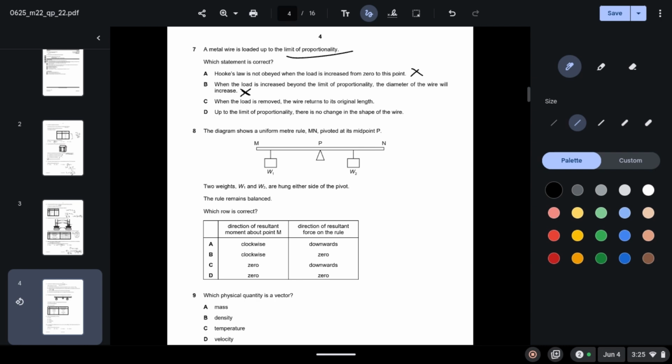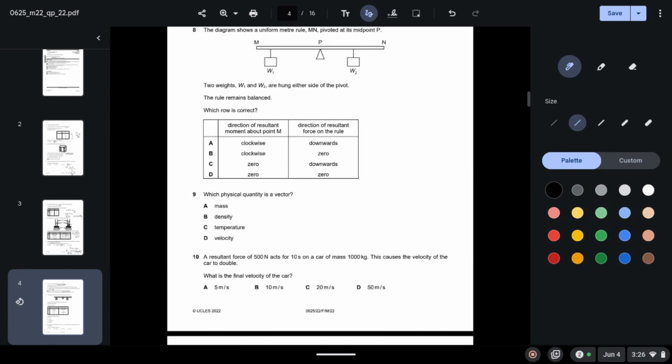When the load is removed, the wire returns to its original length. So this is correct because the metal wire is loaded up to the limit of proportionality. It does not exceed it. If it exceeded the limit of proportionality, only then the wire would not return to its original length and the wire would have been deformed. But since it is only loaded up to the limit of proportionality, when the load is removed, the wire will return to its original length.